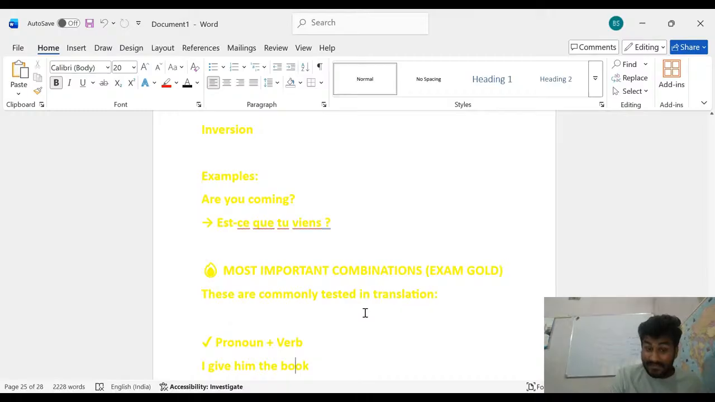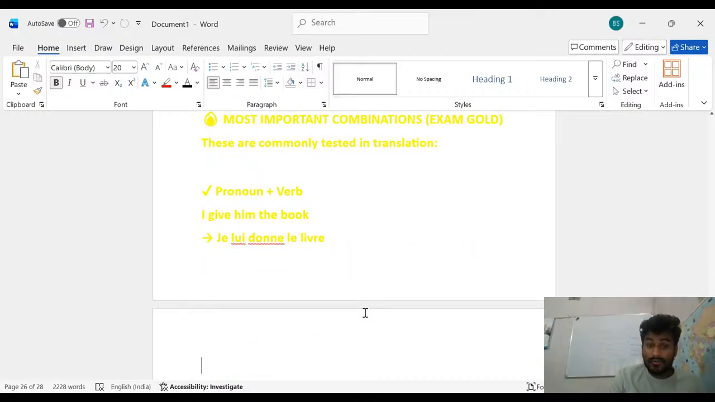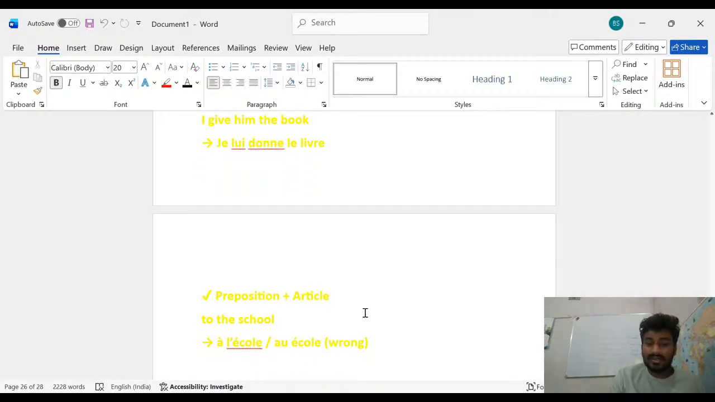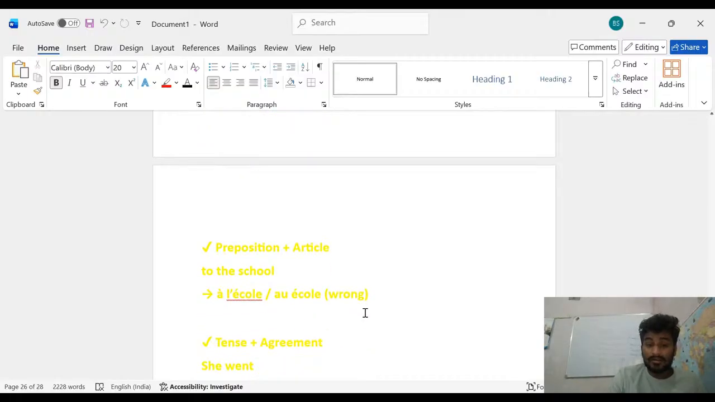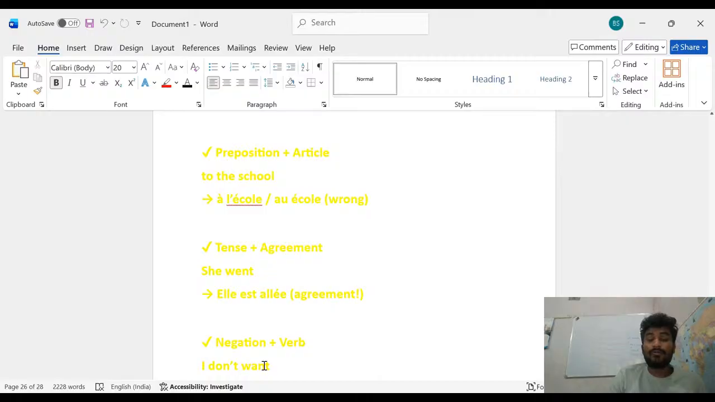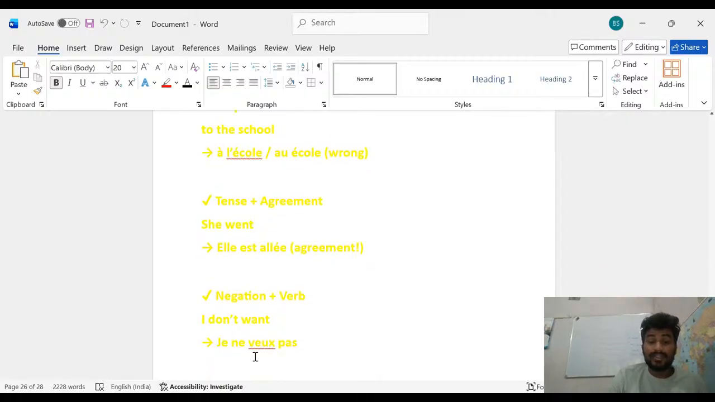Pronoun plus verb: I give him the book, je lui donne le livre. Preposition plus article: to the school means à l'école, and au l'école is wrong. Okay, this one is wrong, and this one I think is right. So tense plus agreement, and the verb. Negation plus verb: I don't want, je n'aime pas.